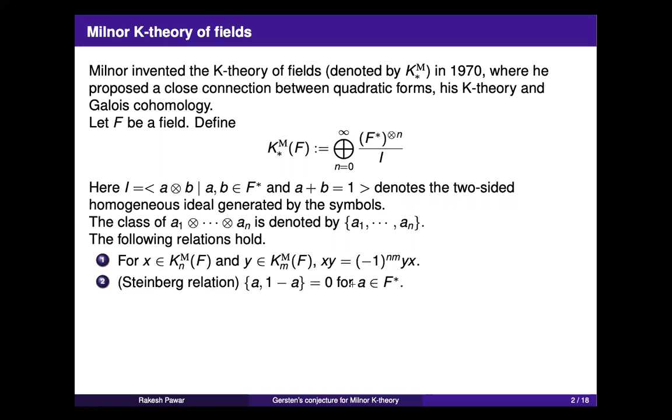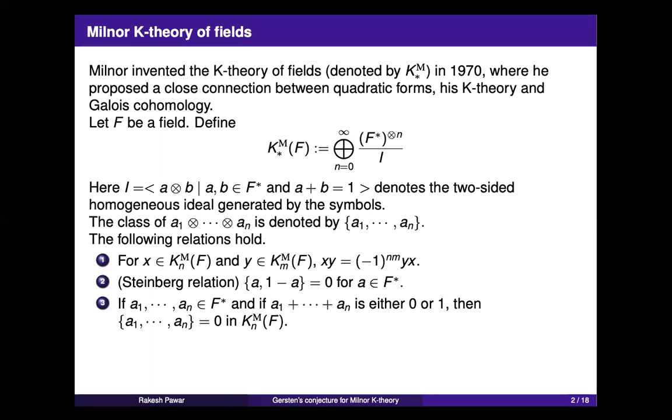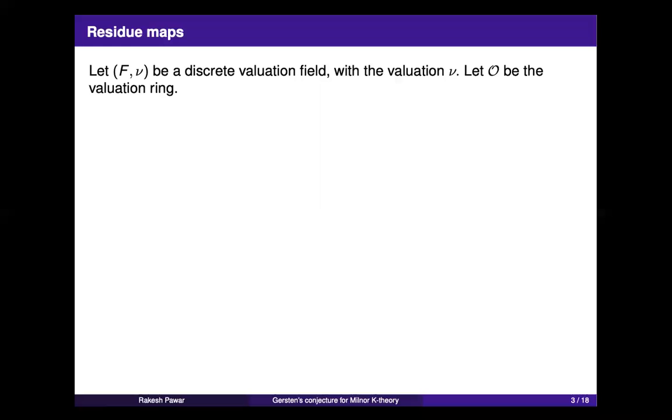There is another important relation. If you take a symbol a comma 1 minus a, that is 0, where a and 1 minus a are non-zero in the field. More generally, if you have n non-zero elements in the field such that their sum is either 0 or 1, then the symbol associated to these elements, a1 up to an, is 0 in the nth Milnor K theory of the field F. So this Milnor K theory has nice properties.